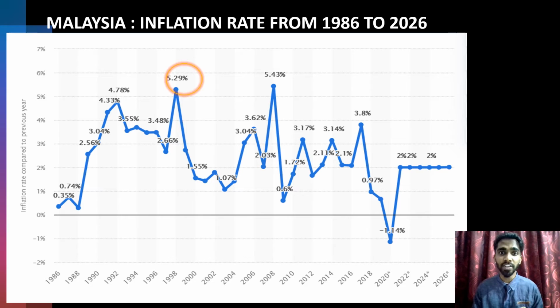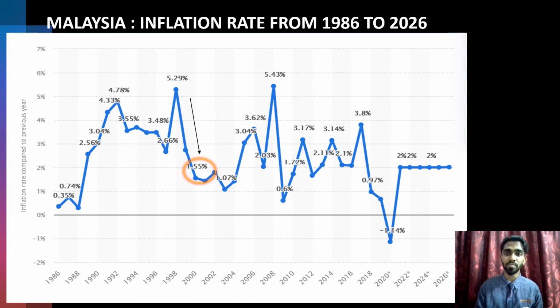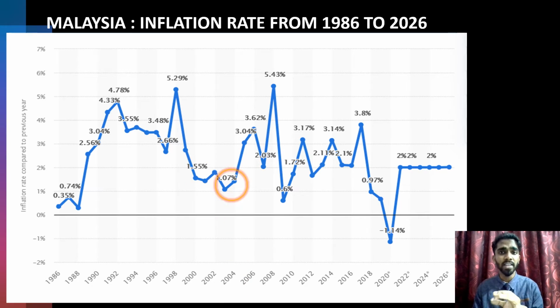Nevertheless, the inflation rate rose significantly to 5.29% in 1998 and fell dramatically in 2000, which is 1.55%. The inflation rate declined slightly again in 2003 to 1.07%.